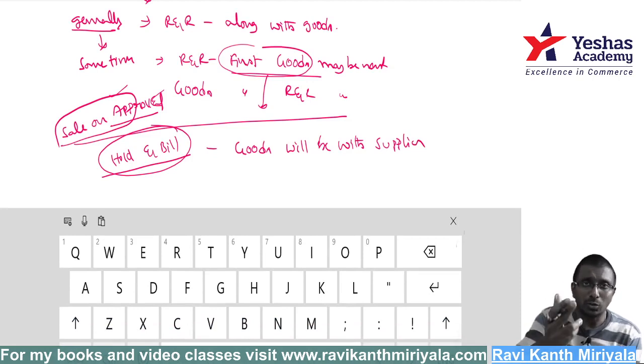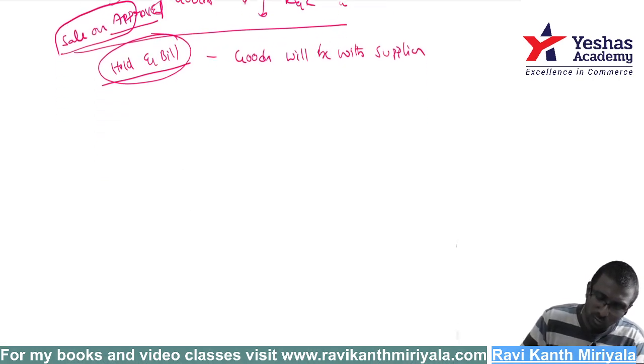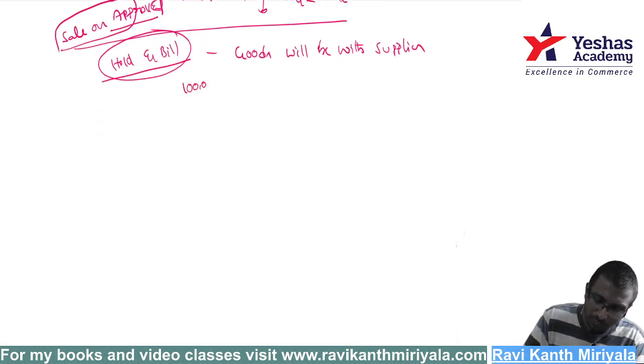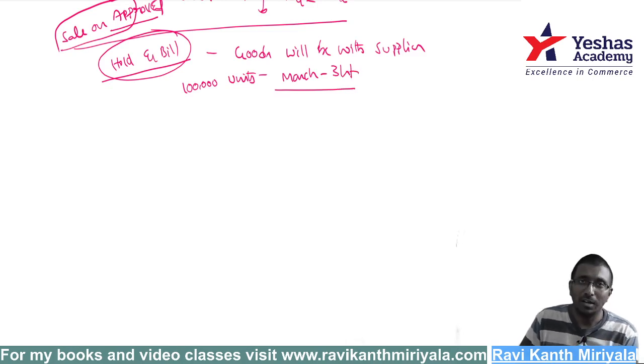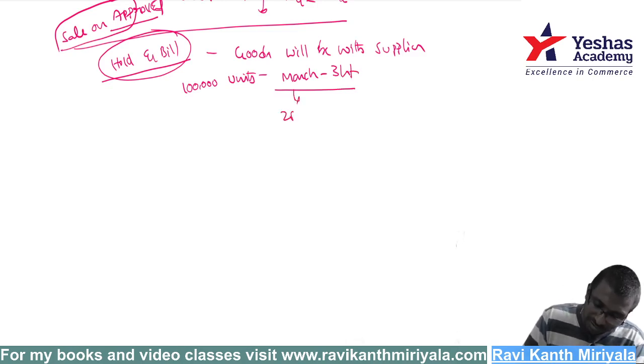Actually, you ordered goods from me. You said, sir, please send me 1 lakh units in the month of March. Okay, March 31st you told me to send. Perfect. But actually, on 28th March itself you called me and requested.